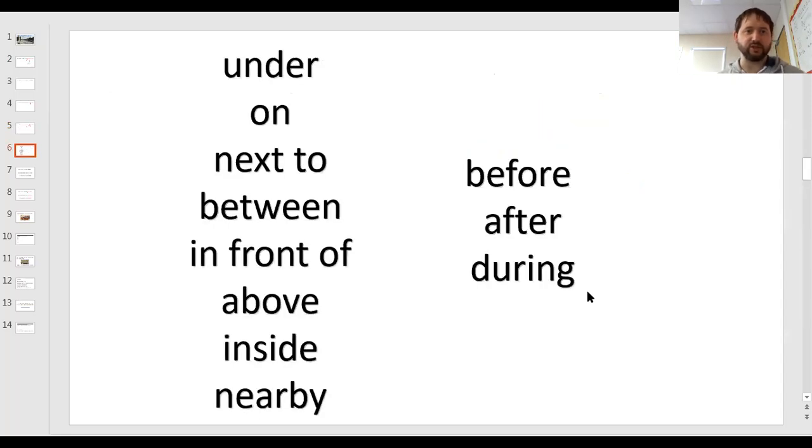There are lots of prepositions, but this is just some of them. Prepositions tell you where something is, such as under, on, next to, between, in front of, above, inside, nearby. There are also three prepositions which tell you where something is in time: before, after, and during. So they can be prepositions as well.